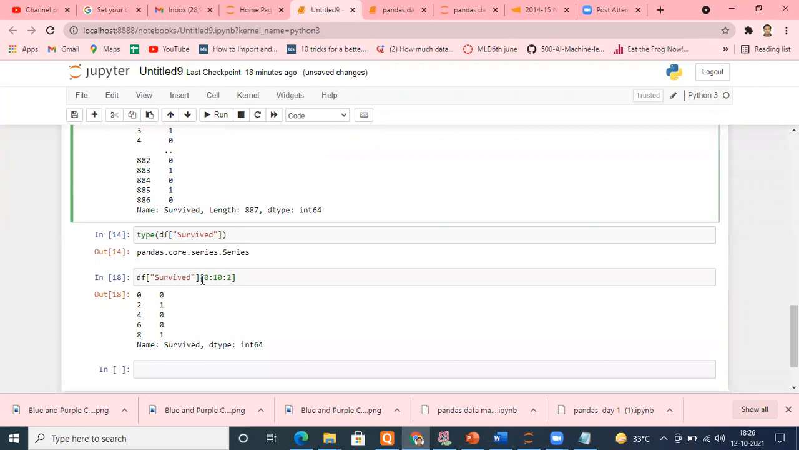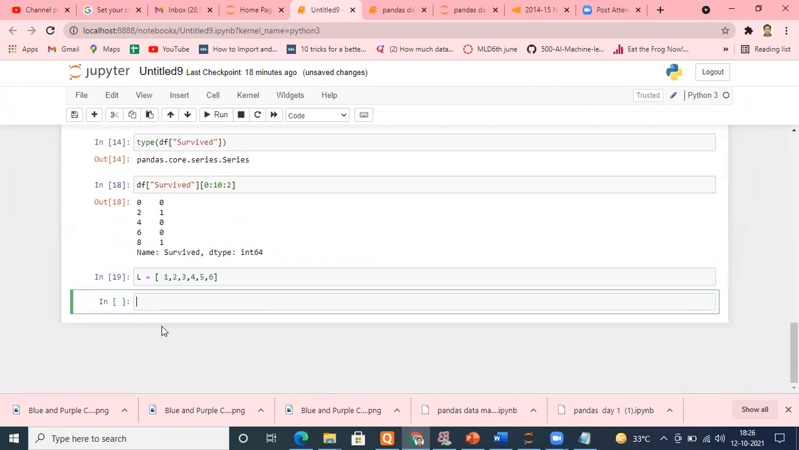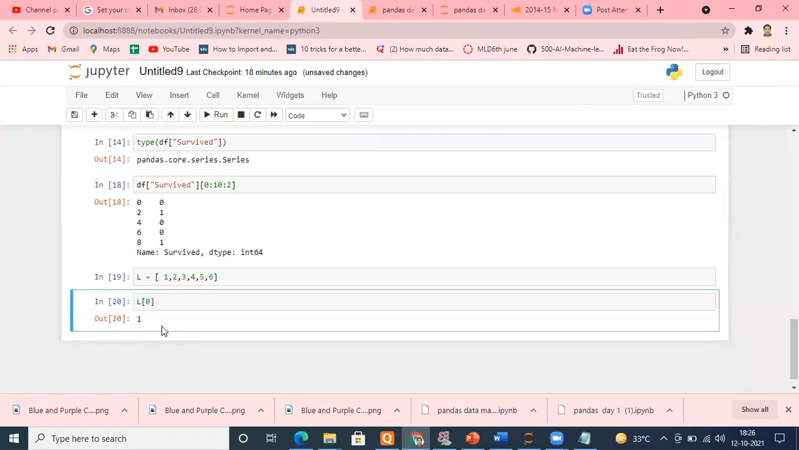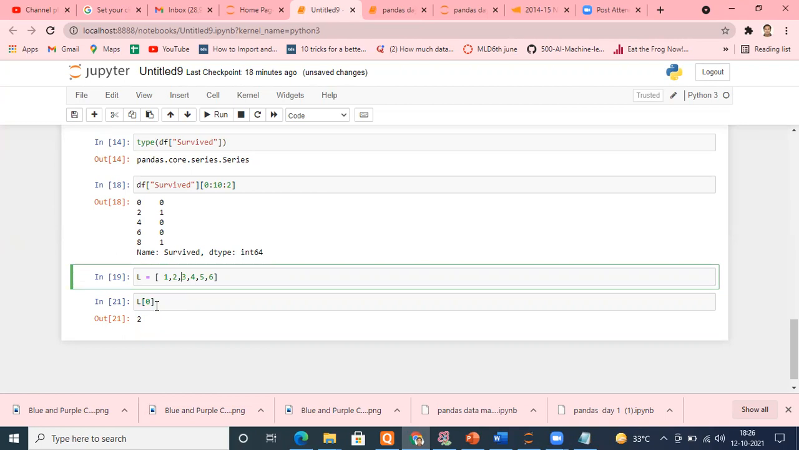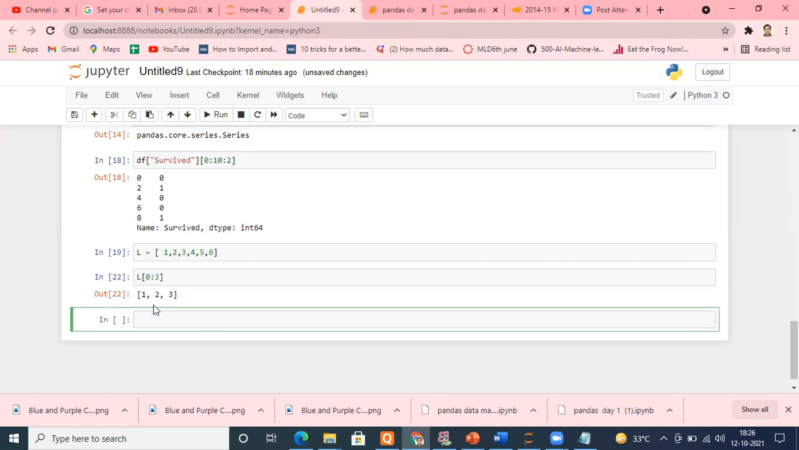See, what I just said is that your series is very much like a list. For example, I have a list known as L, and its elements are 1, 2, 3, 4, 5, 6. How do we do indexing in a list? If I need the first element, put 0 here, I'll get the first element. If I need the second element, put 1 here. If I need to slice, for example elements 1, 2, 3, meaning index 0, 1, 2, then I will put 0:3. Let me run this. So I'll get 1, 2, 3.